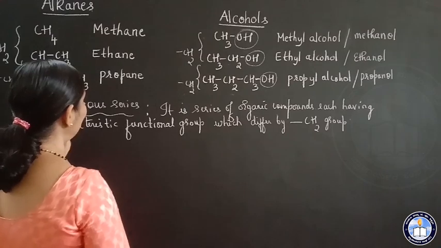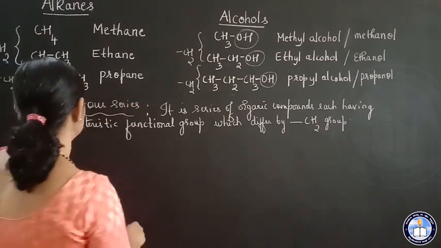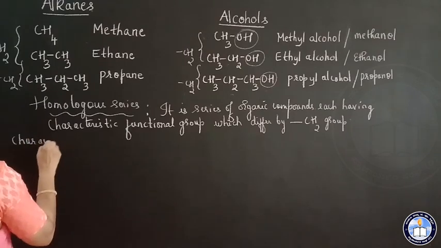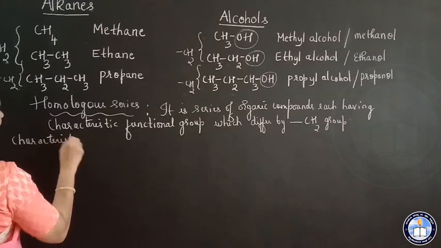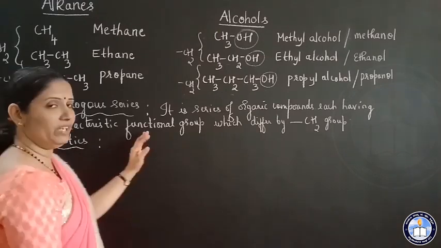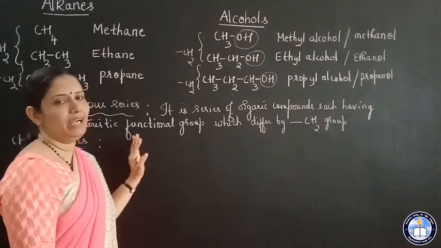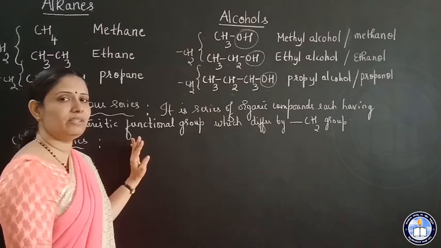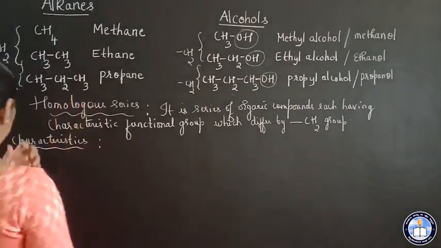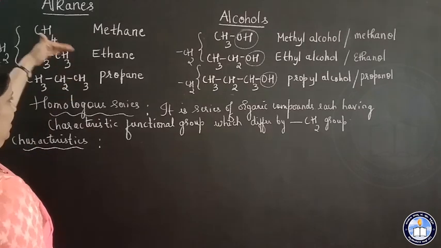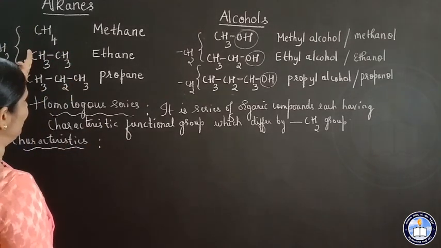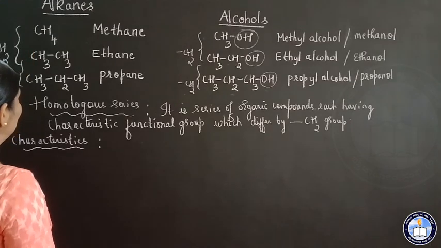Now, we shall study the characteristic of this homologous series. So, the definition of homologous series and characteristic of homologous series, it is very, very important. Now, see here. Just now I told you that the two consecutive members, they differ by what?